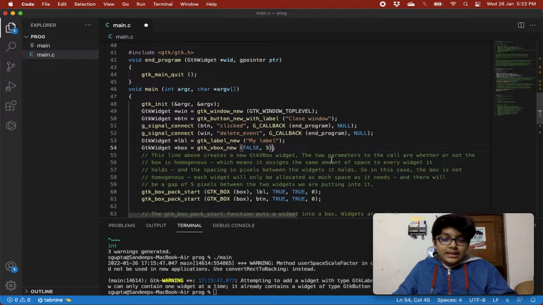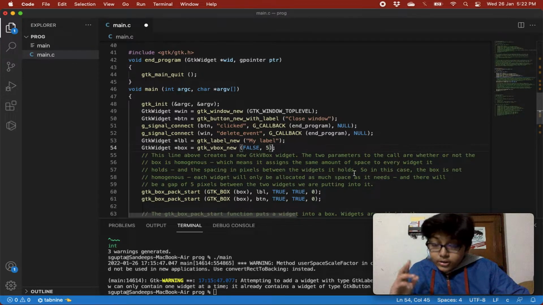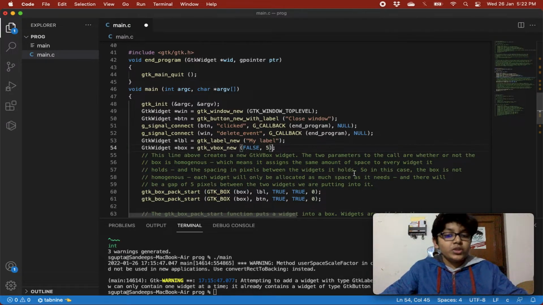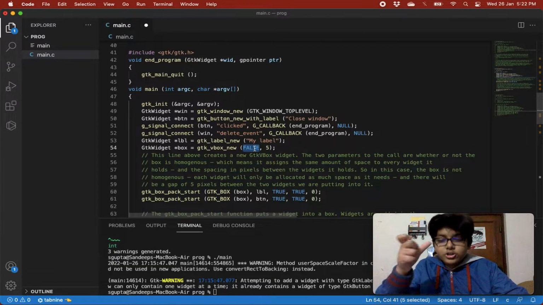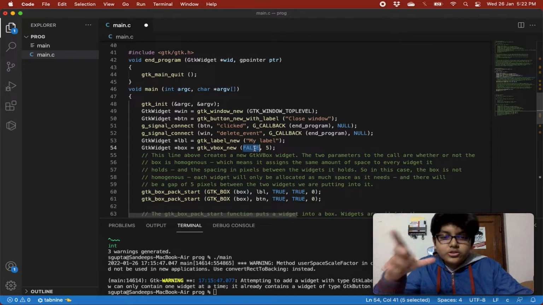Let's look at this line in depth. This line above creates a new GTK vertical box widget. The two parameters to the call are whether or not the box is homogeneous, which means it assigns the same amount of space to every widget it holds, and the spacing in pixels between the widgets it holds. So basically this is saying whether the box is homogeneous or not. If it is false, the space required for a widget, it will occupy that much space only.